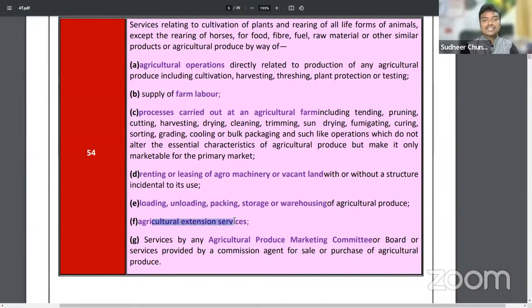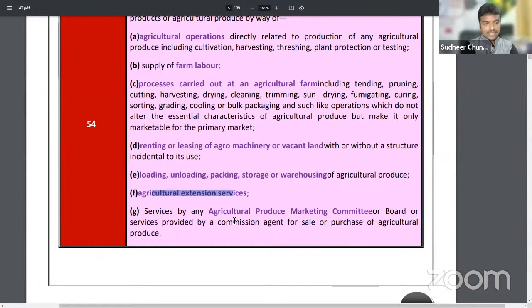Even agriculture extension services like farmer training. Sir, I am giving training to farmers on how to cultivate, and I charge 10,000 per farmer for the training. These charges were exempted from GST.